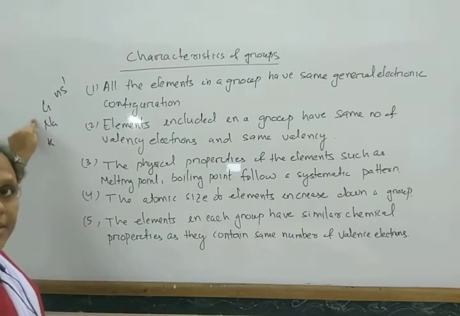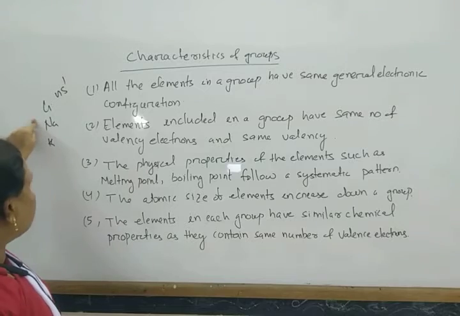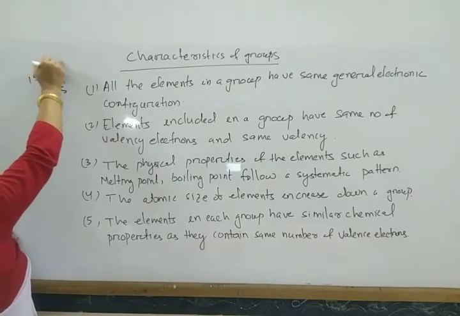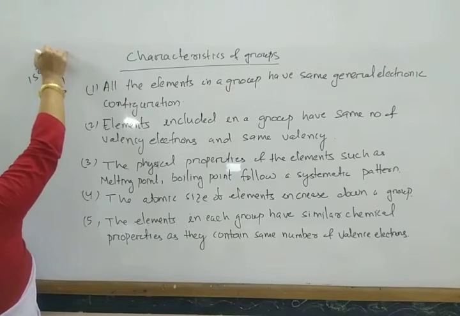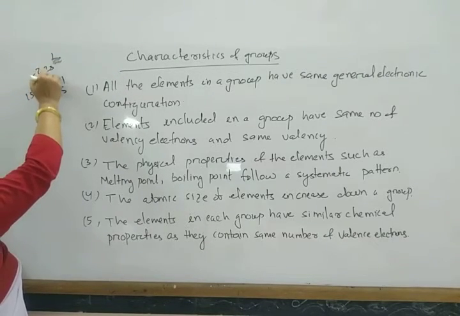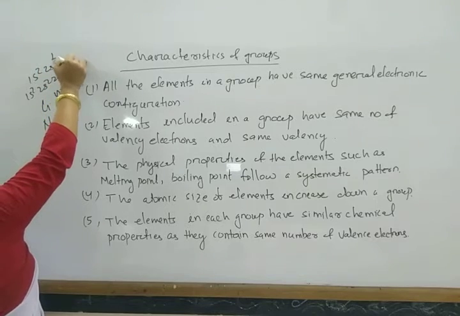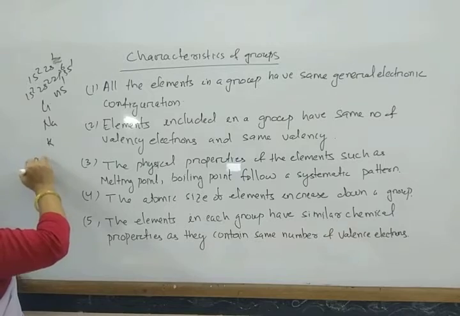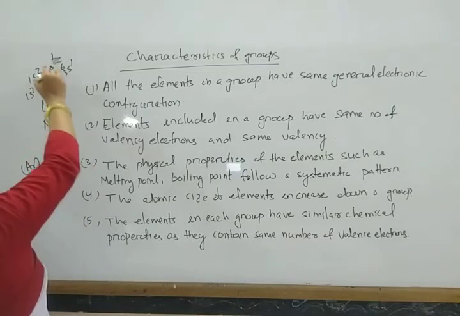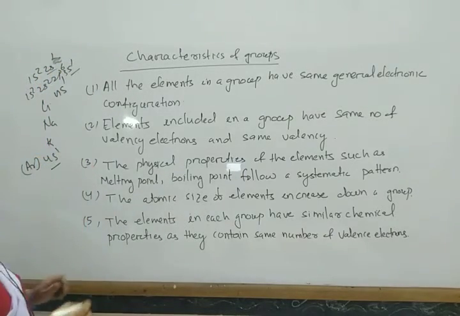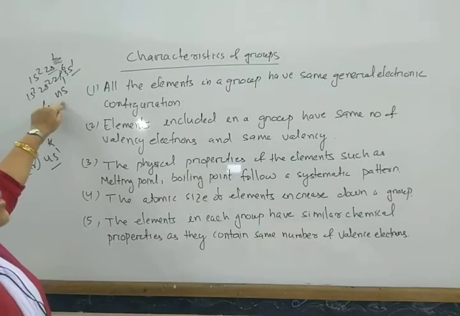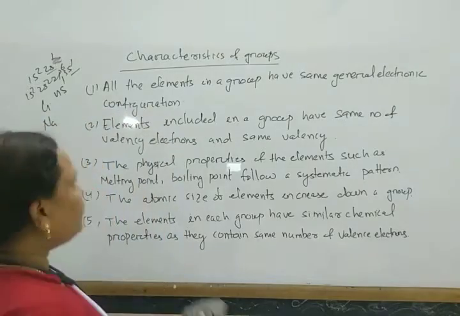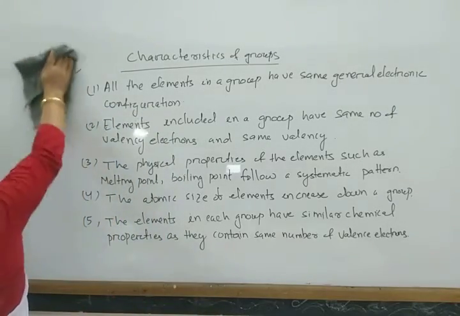Lithium has 1s2, 2s1, sodium has 1s2, 2s2, 2p6, then 3s1, and potassium has argon, then 4s1. So 2s1, 3s1, 4s1: they have general electronic configuration ns1. So all the elements have the same general electronic configuration.